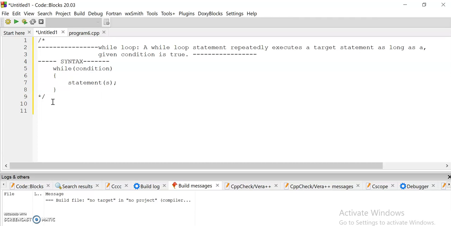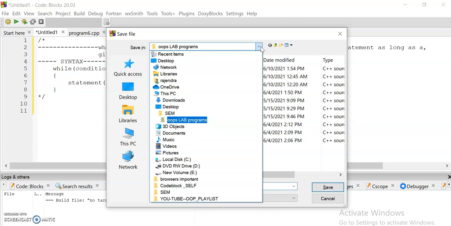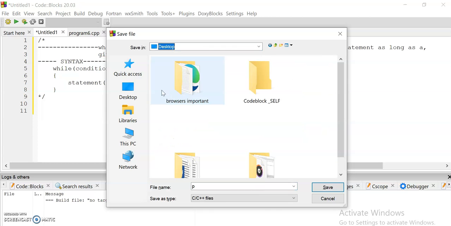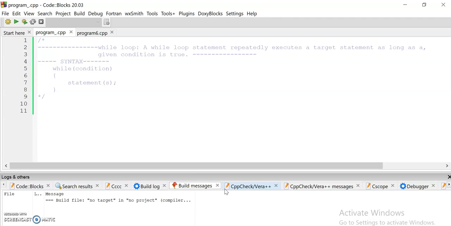So let's begin with our example part. Let's take an example. Firstly, I save this file, and these notes you can get from the description link. I save this program as 7.cpp.